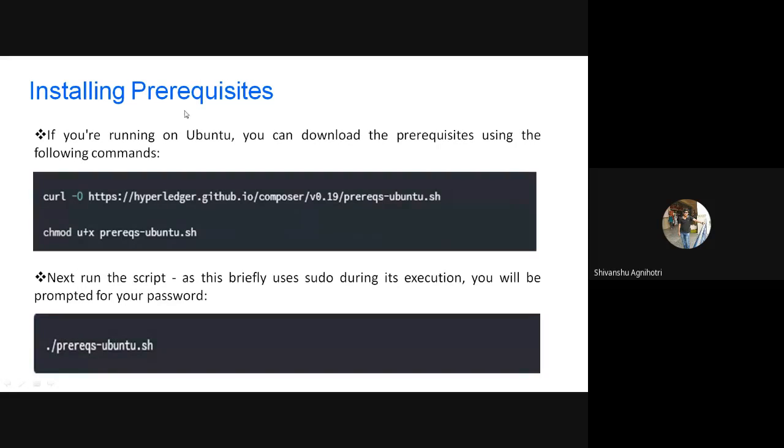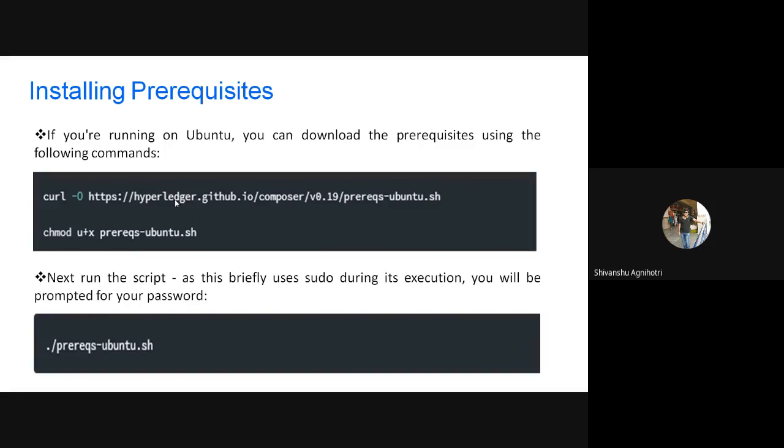For installing the prerequisites, I will suggest you work on Linux, because, as I've already discussed, it is funded by the Linux organization, so development becomes very easy. You just run some commands and all the dependencies will be installed automatically.